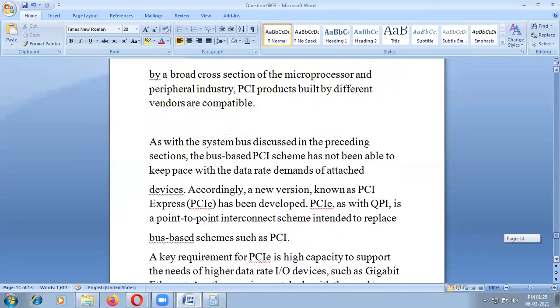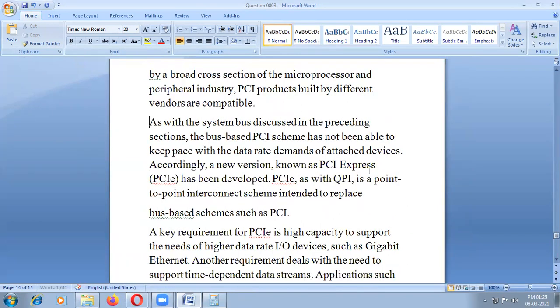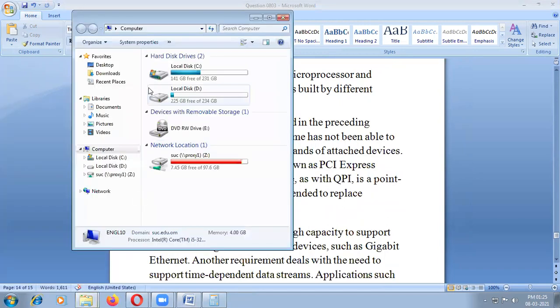Two minutes, I will make an arrangement. So these are all PCI.